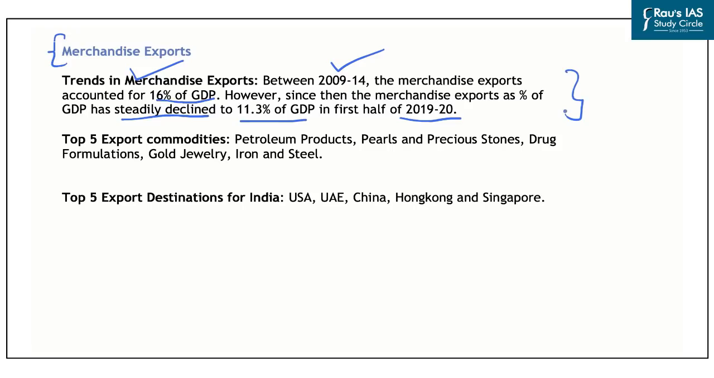Now, what are the top 5 export commodities that are exported from India? These include petroleum products, pearls, precious stones, drug formulations, gold jewelry, and iron and steel. Another important aspect is the top export destinations for India. These include the USA, UAE, China, Hong Kong, and Singapore.